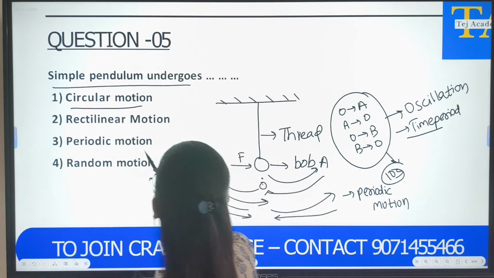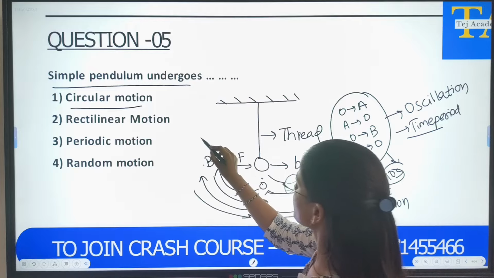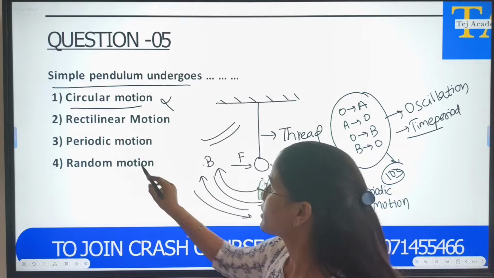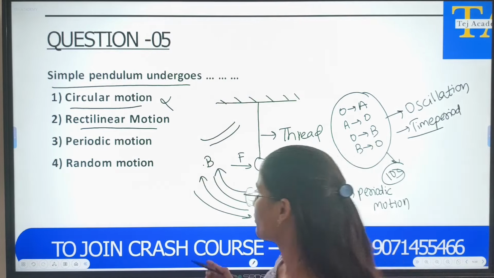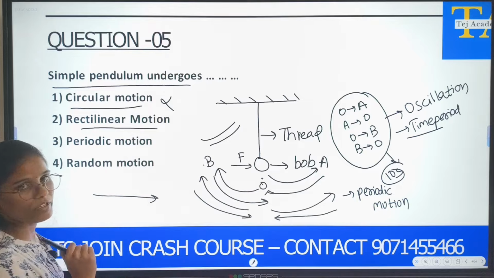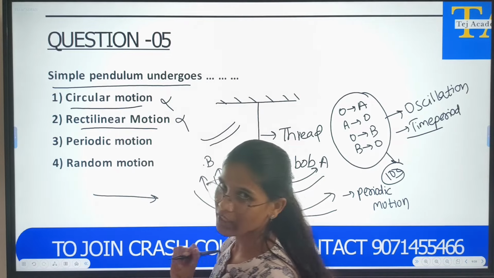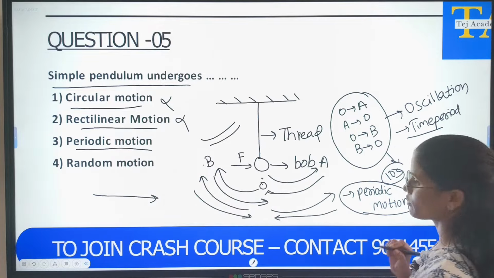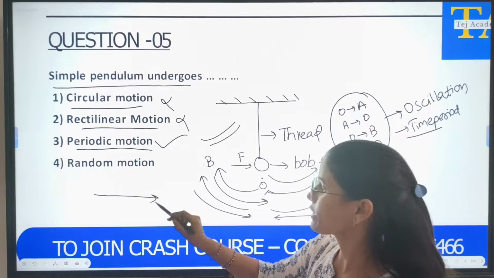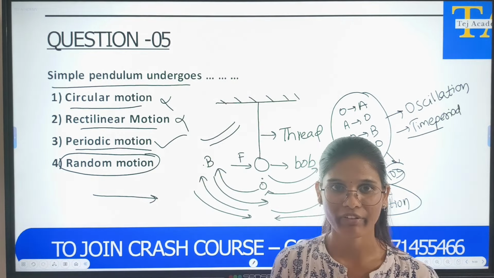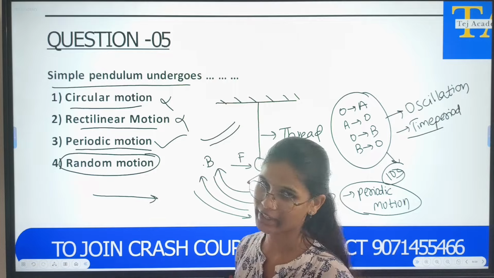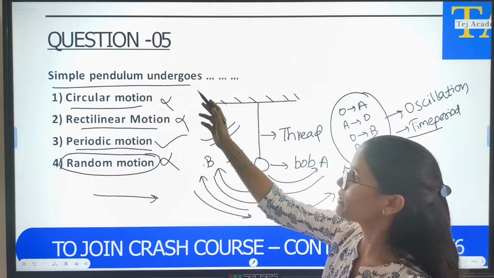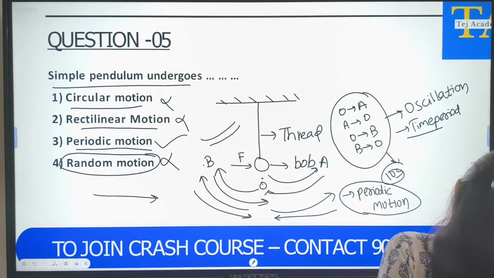Circular motion: is it going in circular motion? We are just moving like this and coming back. Where is the circle forming? No, right? This is not circular motion. Rectilinear motion, as I told before, means moving in a straight line, so this is not our answer. And periodic motion: as I explained, a simple pendulum undergoes periodic motion, so this is our correct answer. Random motion means we cannot define the motion, whether it is circular or rectilinear. But this is defined, right? So this is not random motion and not our answer. So a simple pendulum undergoes periodic motion. Moving on to the next question.